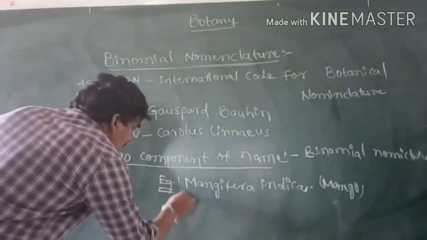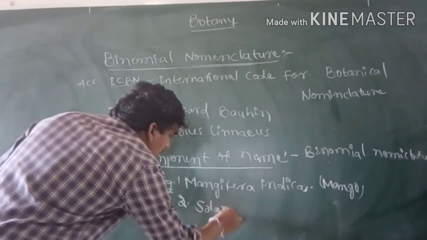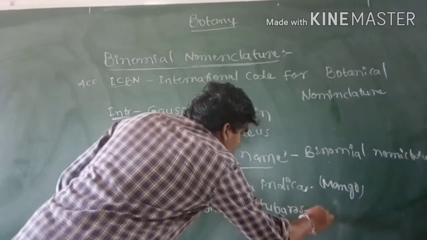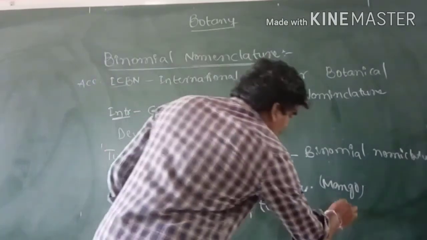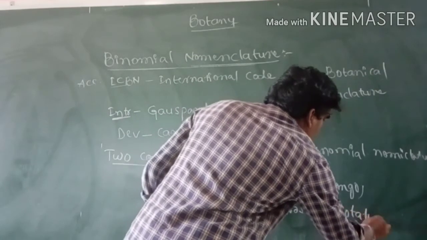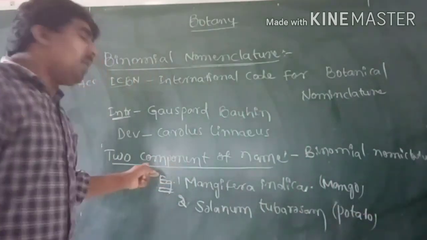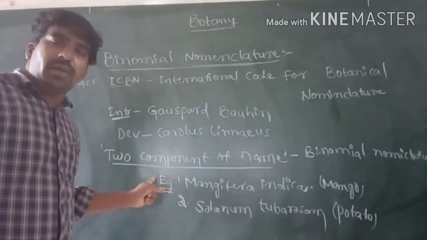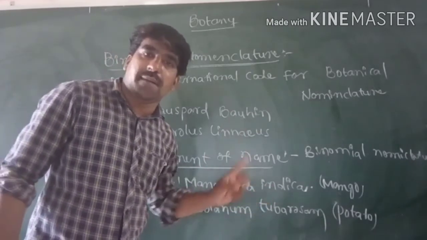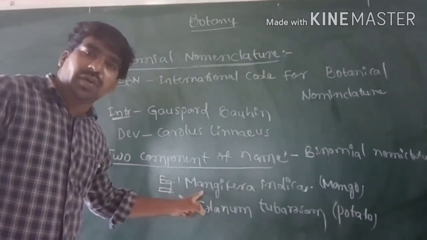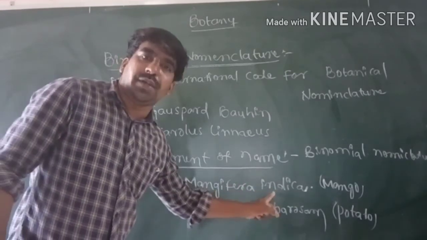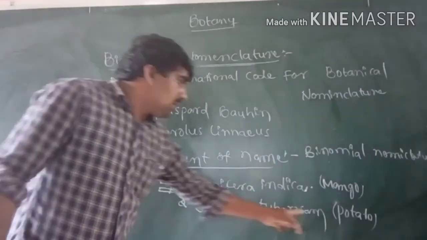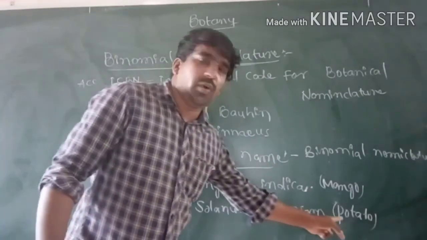Another scientific name: Solanum tuberosum. Solanum tuberosum means potato. Two components of a name is called binomial nomenclature. For example, the mango's scientific name is Mangifera indica; Mangifera indicates the genus, indica indicates the species. Another example, Solanum tuberosum, the scientific name of the potato.